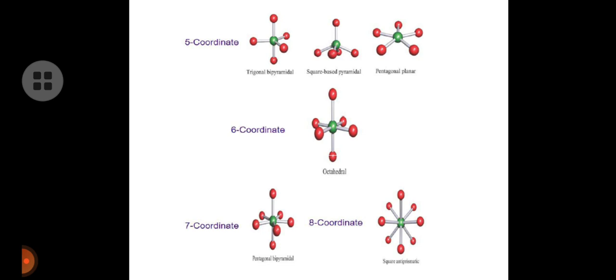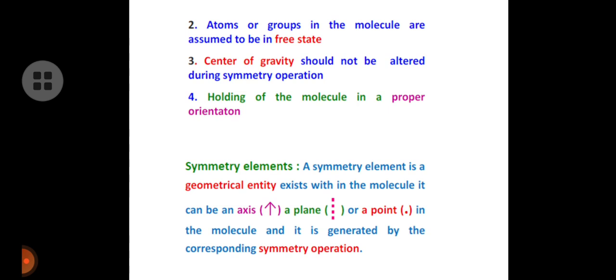Six coordinated molecules give only octahedral geometry. Seven coordinated molecules give pentagonal bipyramidal geometry, and eight coordinated give square antiprismatic geometry. So these are the coordination numbers and their possible structures.